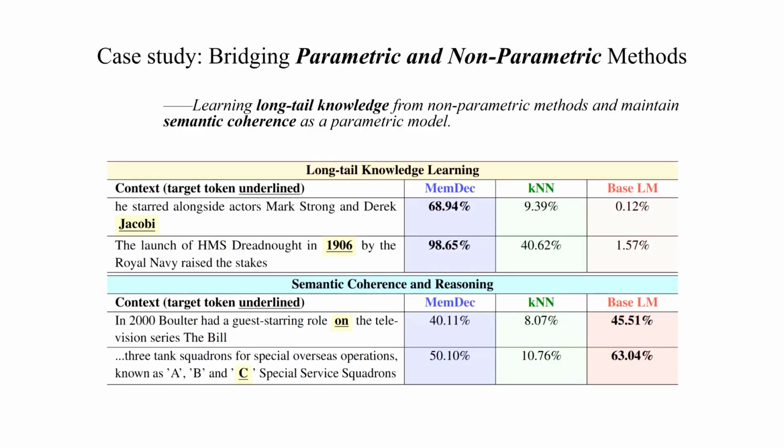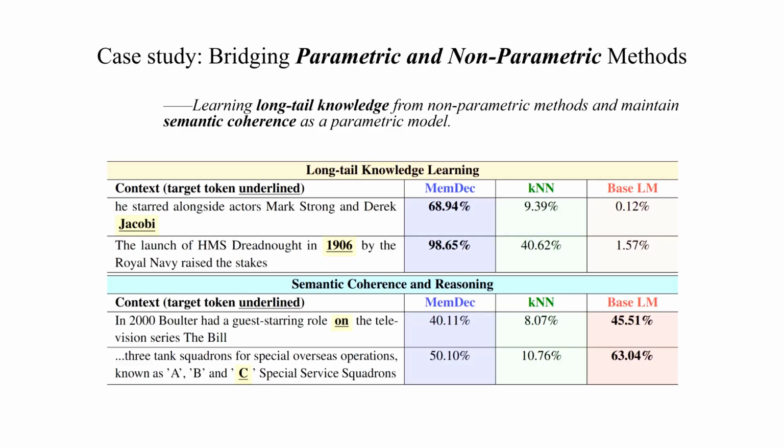Here, we also give a case study. This case study illustrates why Memory Decoder works so well, because it can bridge parametric and non-parametric methods. For long-tail factual knowledge like real names or dates, Memory Decoder assigns dramatically higher probabilities than the base model, successfully capturing the memorization benefits of retrieval methods. But for semantic coherence and reasoning, Memory Decoder maintains probabilities closer to the base model, preserving linguistic fluency that pure retrieval methods sacrifice. It gets the best of both paradigms.